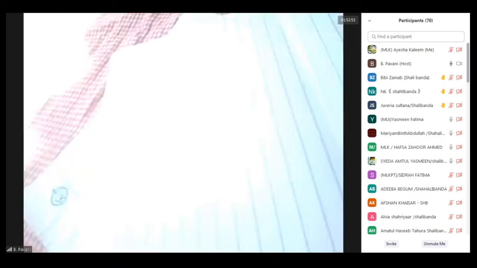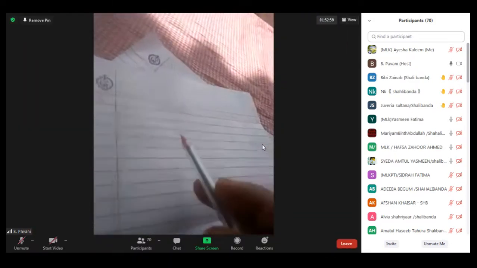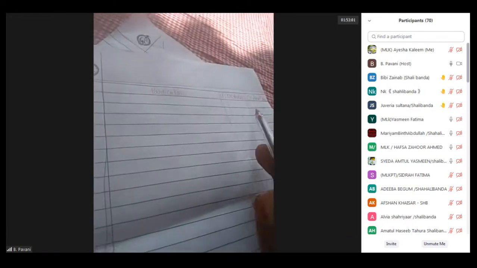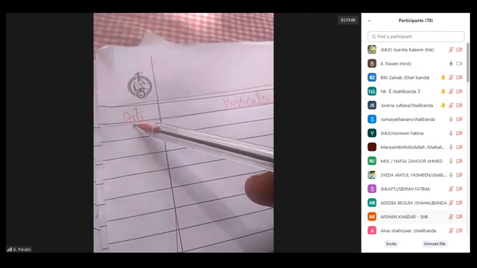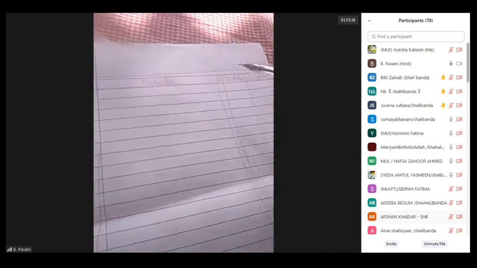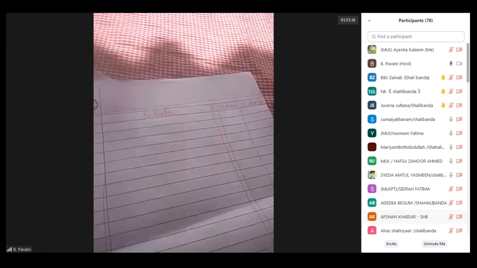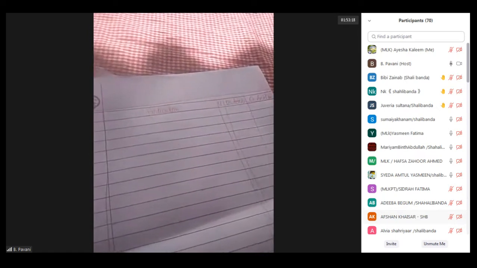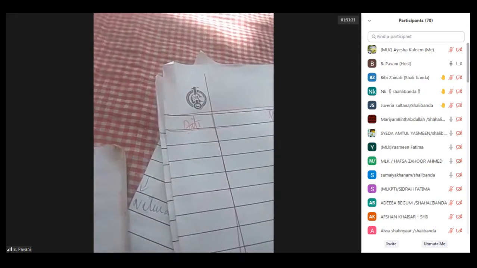So coming to this, this is the format. That is nothing but date, particulars, LF, debit amount rupees and credit amount rupees. Already I told you that the date column should be small, the particulars column should be broad, as you can see here. The LF column should be very small, then the debit amount rupees and credit columns. You have to draw these columns. For the first transaction, they did not give the date in this problem, so in the date column I am not mentioning anything.